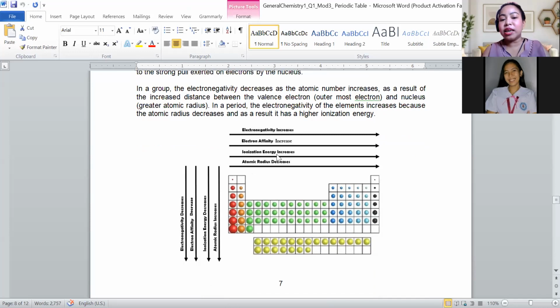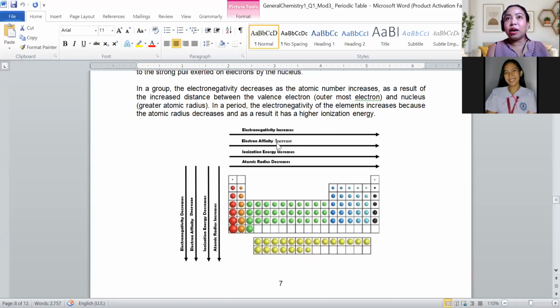So, kung taas ang iyahang energy nga mo-attract og electron, I mean electron affinity, not ionization energy. If taas ang iyahang ability to attract the electron, it means the probability of a certain molecule to form a bond also increases.